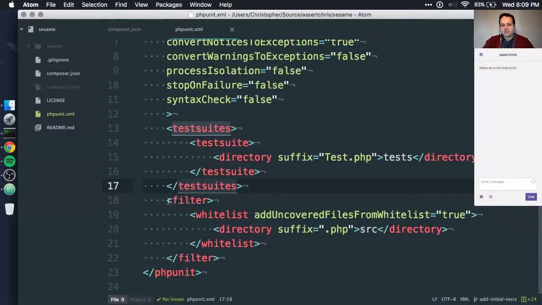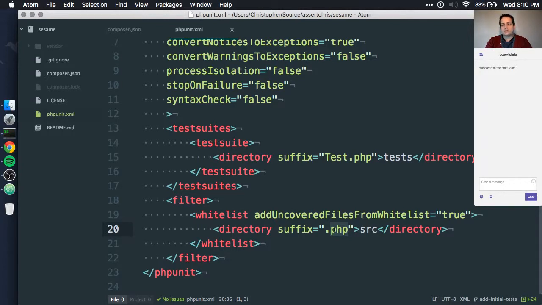while we're here, we've got this filter whitelist section. Now what this is used for is to check code coverage, and so if you're not interested in code coverage in your library, you probably don't need to add this thing in here, but this just says when you do code coverage, only check things within the source directory that end in .php. So what code coverage is, as you run your tests, PHPUnit also has a way of detecting which methods and which lines of code were executed. It does this by using Xdebug to look at each line of code that's executed. So it can tell you if there is code in your code base that isn't covered in a test.